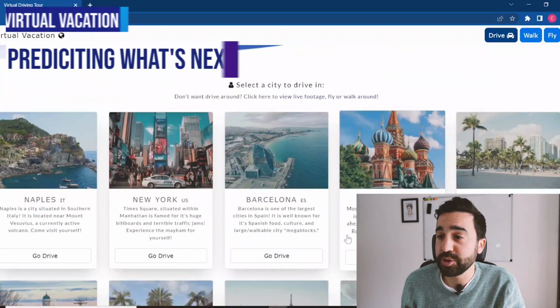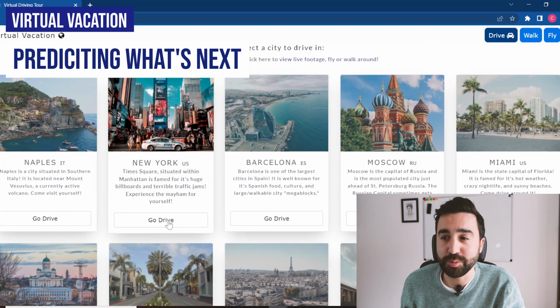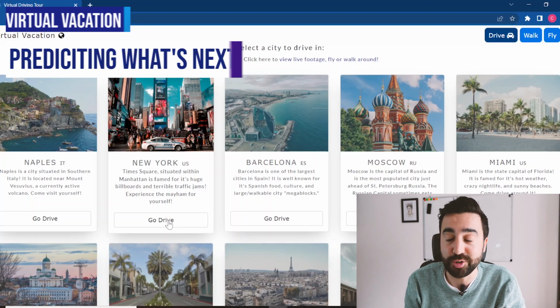The next activity is a prediction task. So instead of going into a walking or driving tour or even a flying tour, I get the students to choose a place and to predict what they're going to see. So if we do a driving tour and we choose New York, have the students brainstorm what they are going to see in New York if they're going to drive in New York.